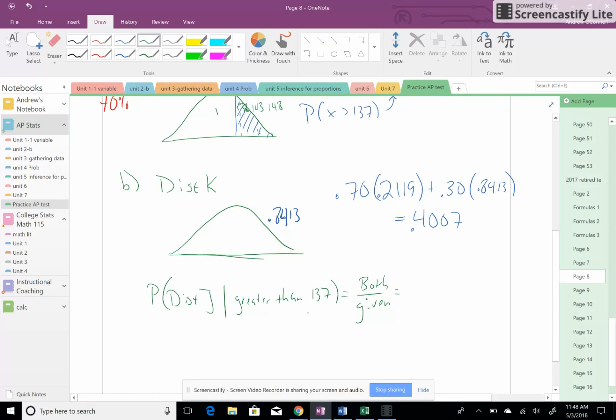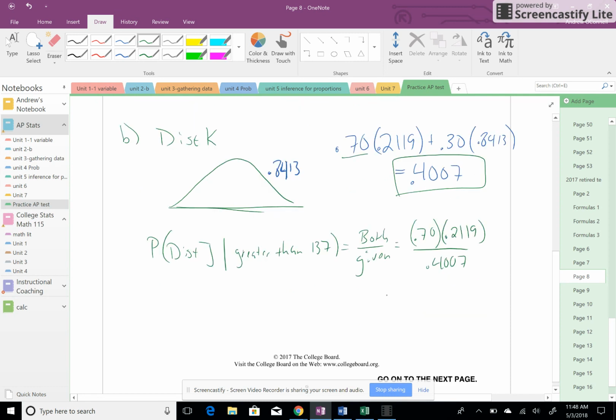from distributor J and greater than 137 we found on the previous one. So 70% of the 21.19% over, it says given that it's greater than 137, that's both of what we did earlier, a little over 40, and you should be able to calculate that right about 37%, little over.